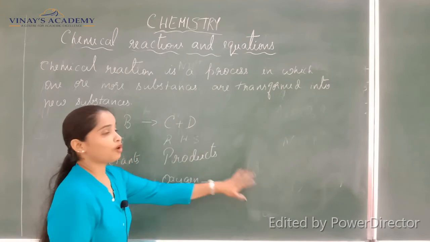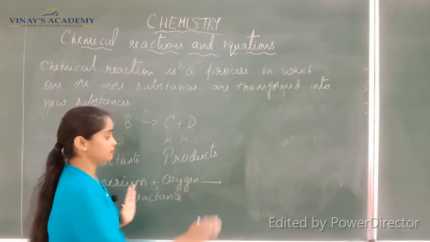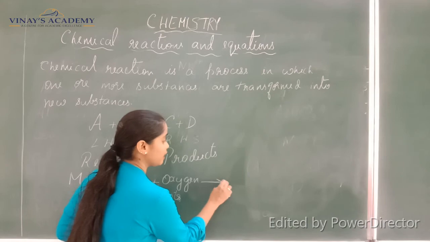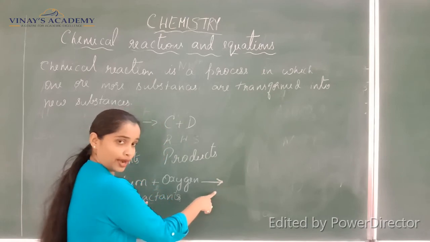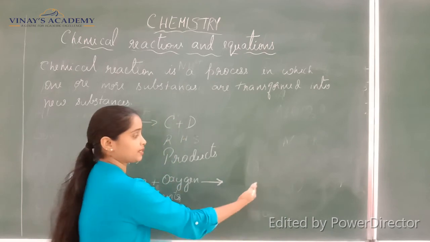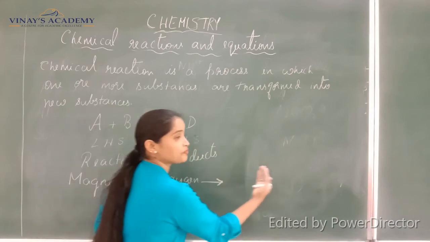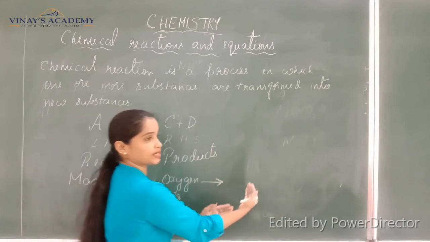And then finally what we get is the outcome, that is the products, isn't it? That is represented using an arrow mark, and the arrowhead always faces towards the products, the new substances that are going to be formed.